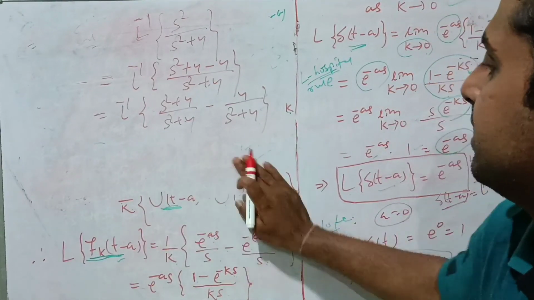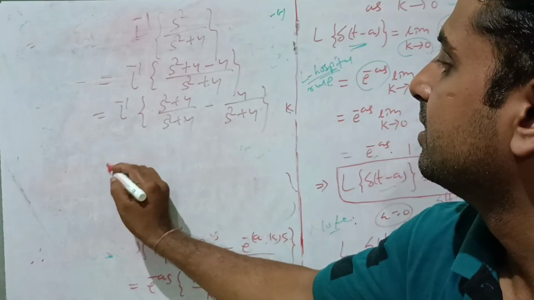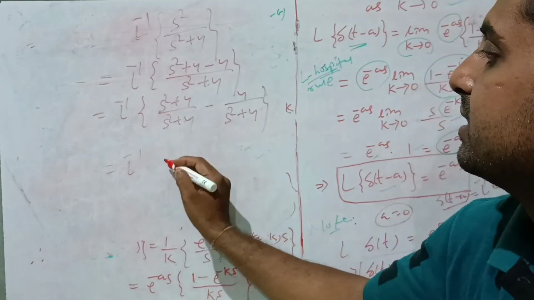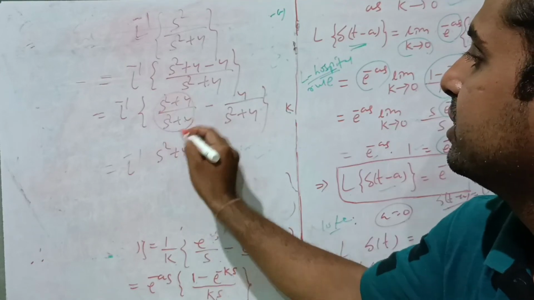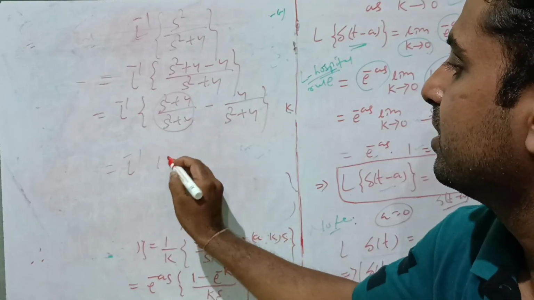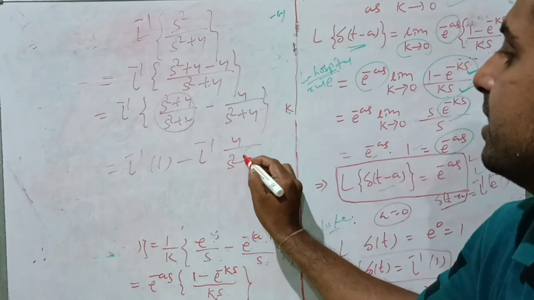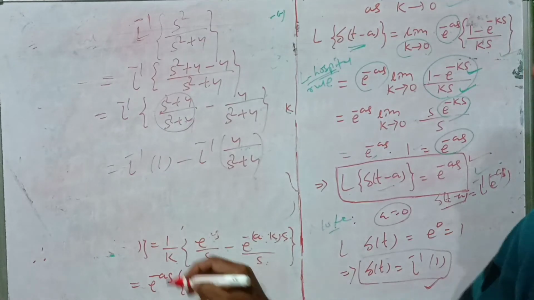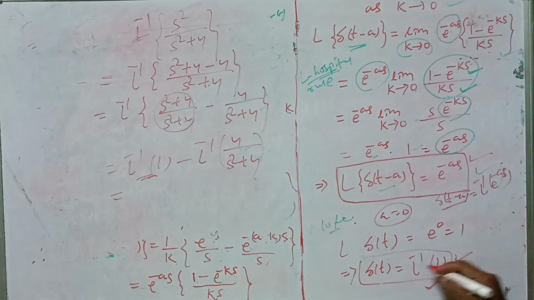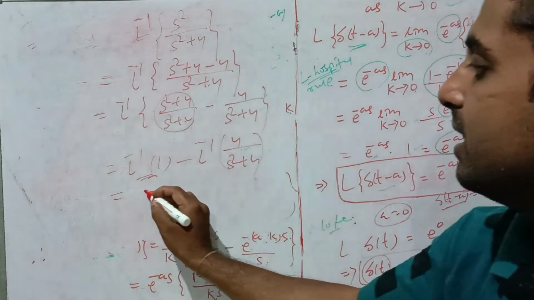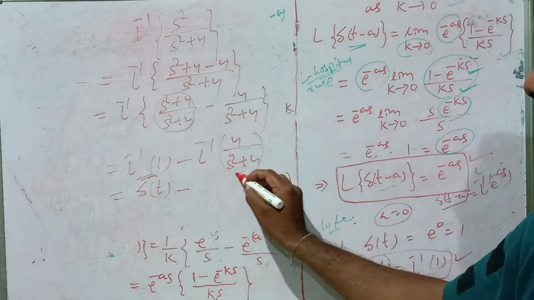Now, what is the result here? Because Laplace inverse is a linear operation, s square plus 4 by s square plus 4 is 1. So Laplace inverse of 1 minus Laplace inverse of 4 divided by s square plus 4. So what is the value of Laplace inverse of 1 here? Delta t. We got delta t, minus Laplace inverse of this.